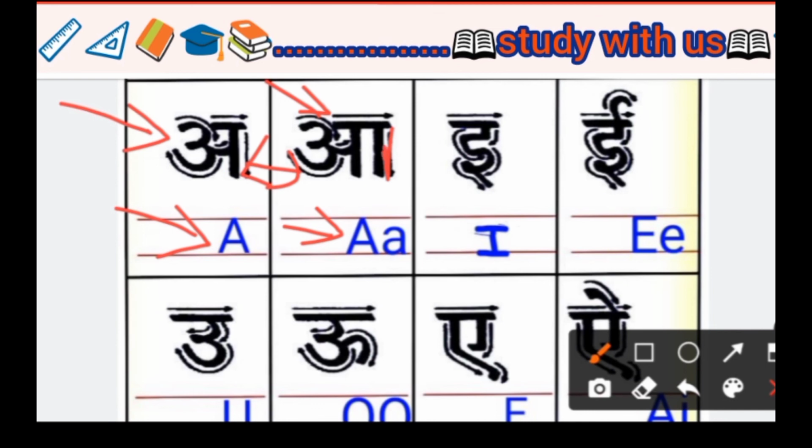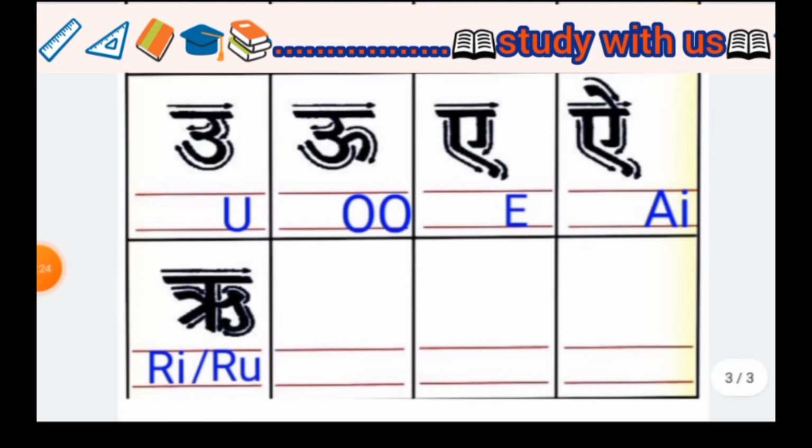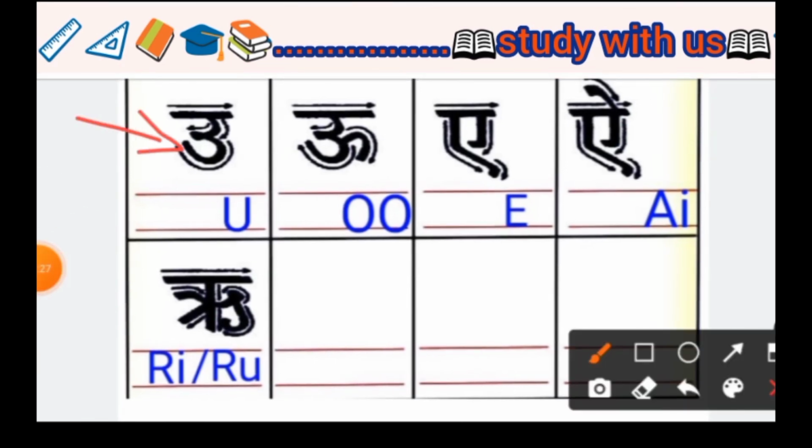Next E. In English we write it I. Next E. This is a short E and this is a long E. So in English we write it double E. Next U. In English we write it U. Next U. So in English we write it double O. This U is a simple U, so we write it U, and in this one the sound is more U. So we write it double O.